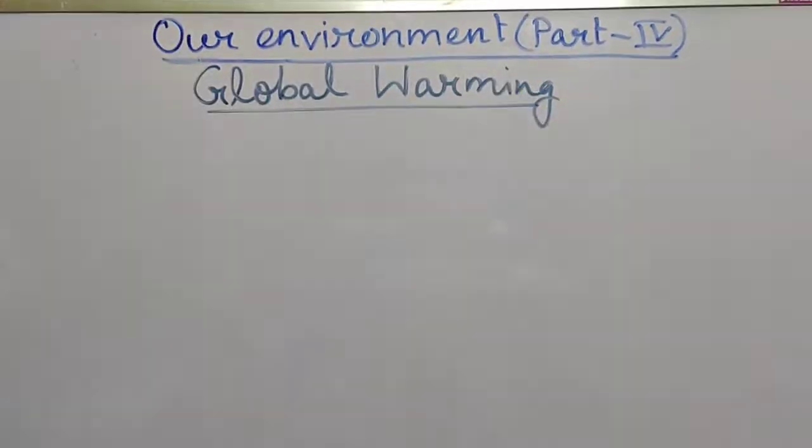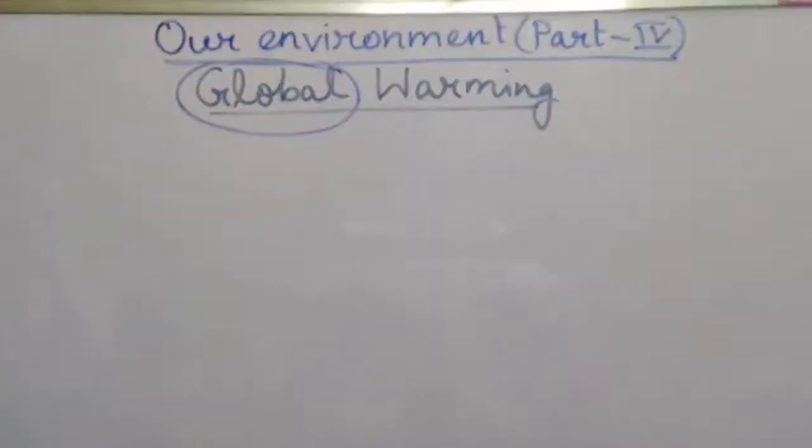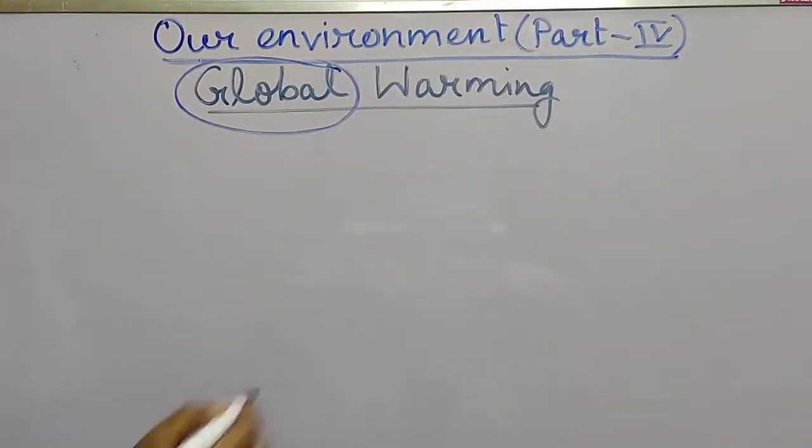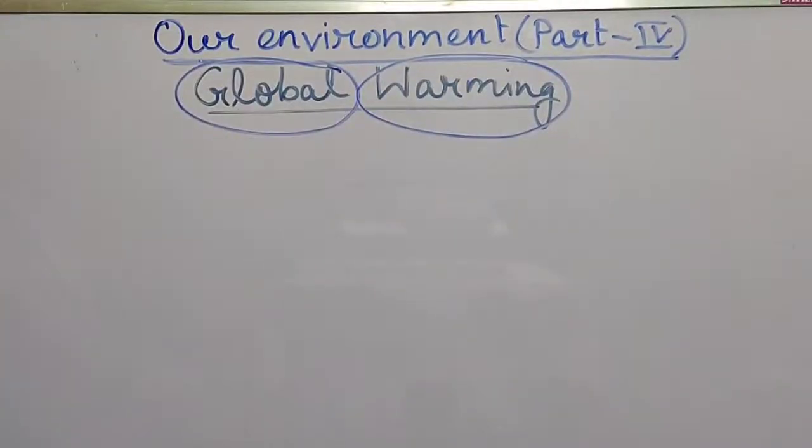So I know that more or less all of you know about global warming. What is the meaning of global? Global means anything that is related to our earth, right? And warming means heating or increase in the temperature.